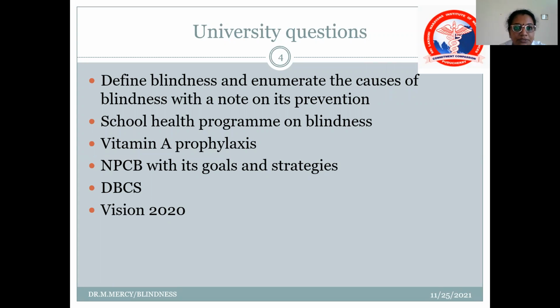The main university questions in this topic will be on blindness and enumeration of the causes of blindness with a note on its prevention. What are the school health programs on blindness? Write about the vitamin A prophylaxis and the National Program for the Control of Blindness, its goals and strategies, the District Blindness Control Society, and Vision 2020.